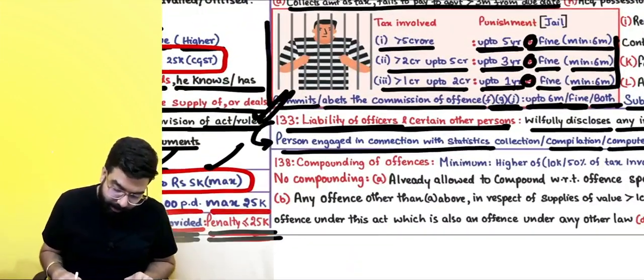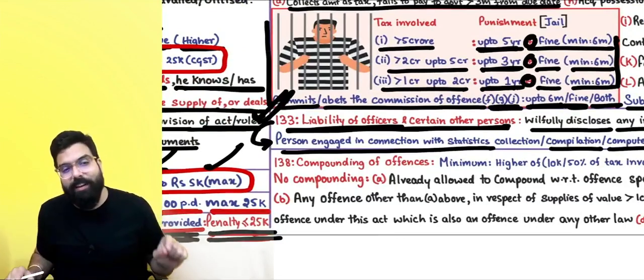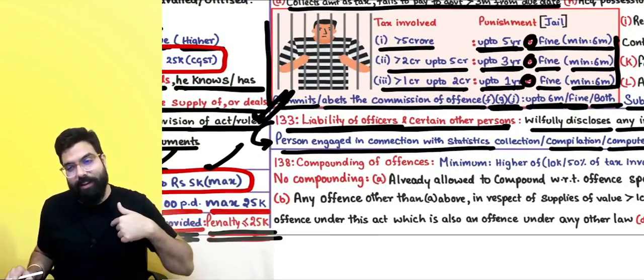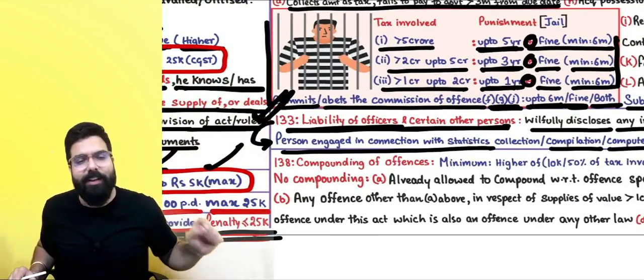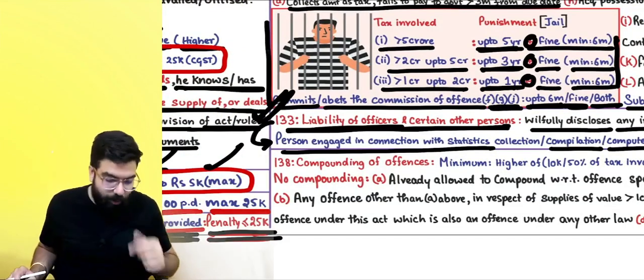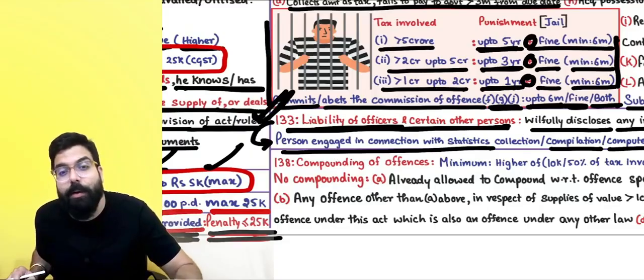Okay, sir, under section number 133. It means the penalty is not only on us, the penalty is also on the officers if they go ahead and misuse the information. Got it, sir? Let's go ahead. The next one over here is section number 138.